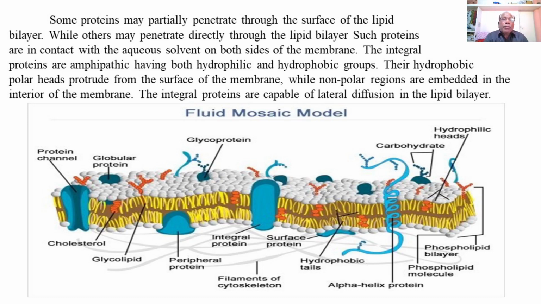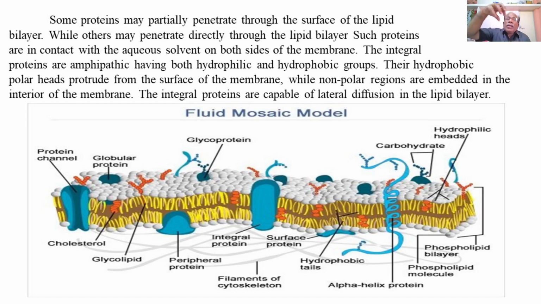The bluish colored structures are called protein channels or the intrinsic proteins, integral proteins, which pass through the plasma membrane, through the lipid bilayers, also called channel proteins.